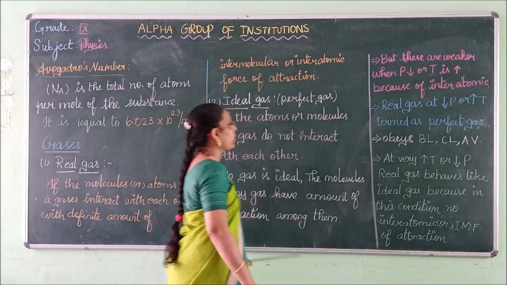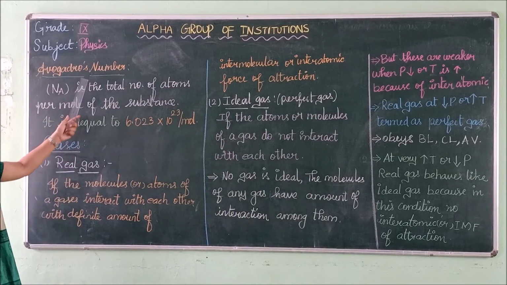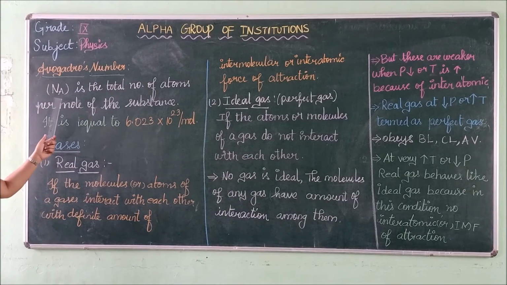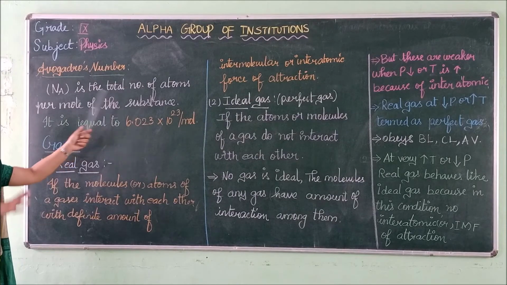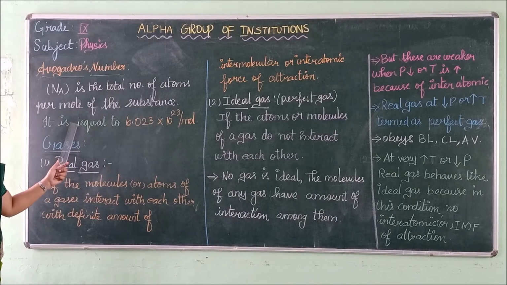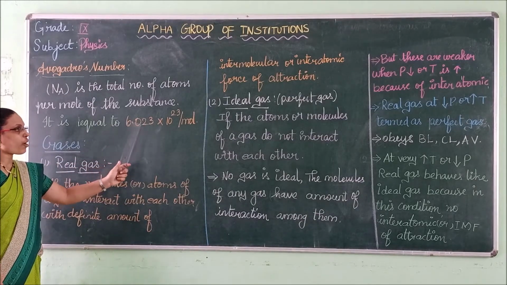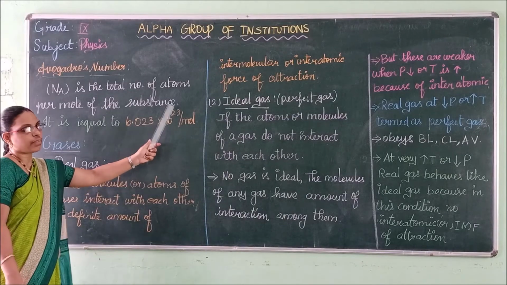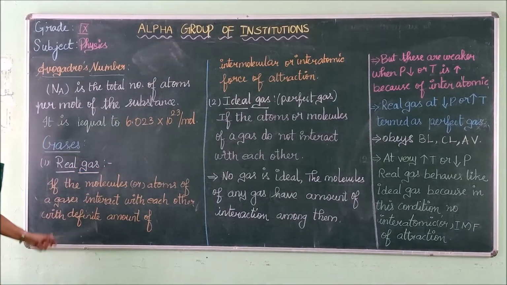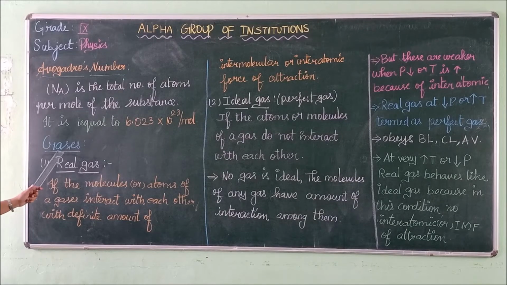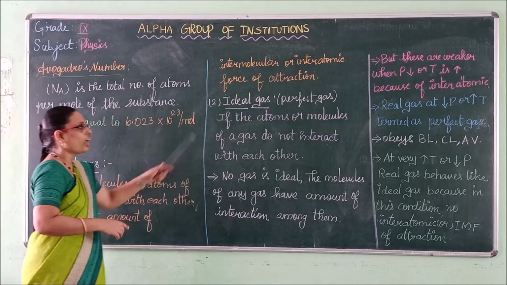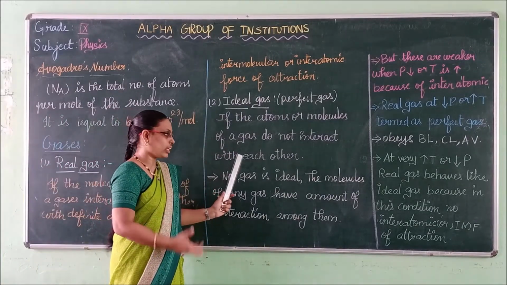Once again we will recall. What is called Avogadro's number? It is the total number of atoms per mole of the substance, that is, one mole of the substance, and its value is 6.023 times 10 to the power 23 per mole. Then gases are classified into real gas and ideal gas. Real gas means the molecules or atoms of the gases interact with each other. In ideal gas, they do not interact with each other.